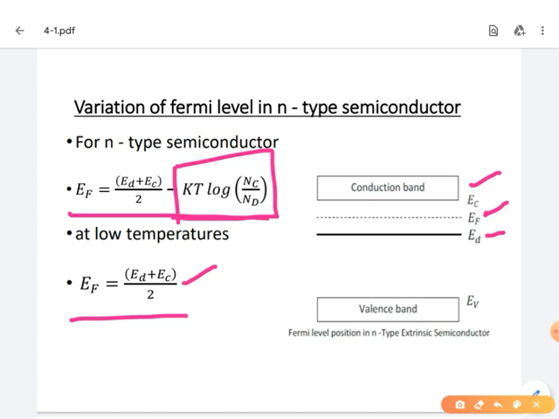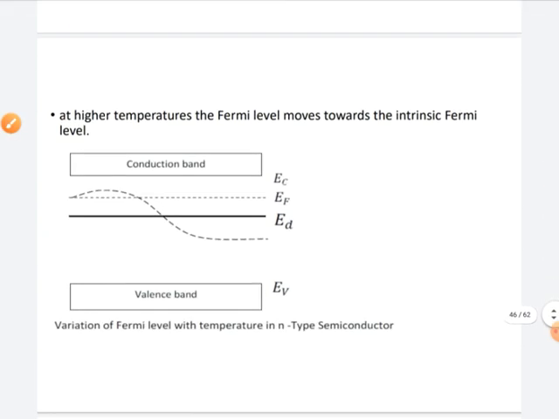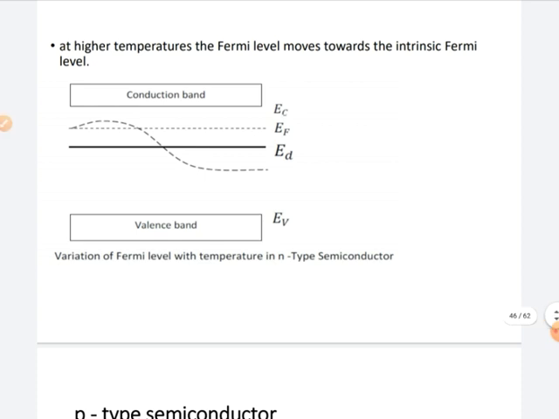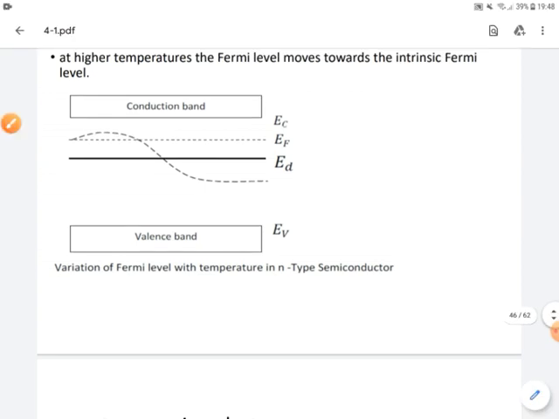But when we increase the temperature, what will happen? Here, this curve denotes the variation of the Fermi level at a high temperature.